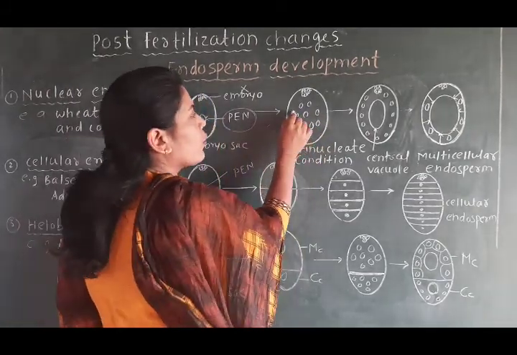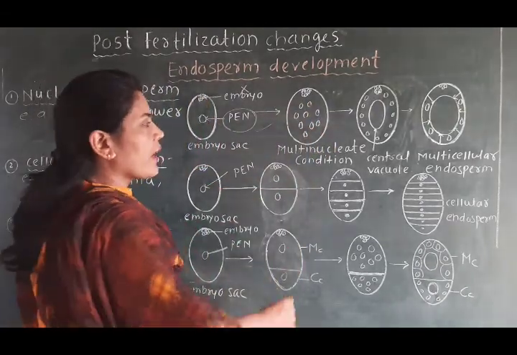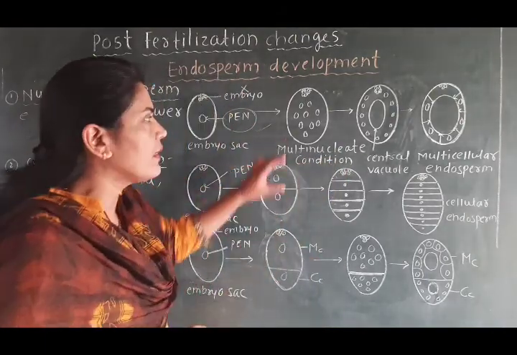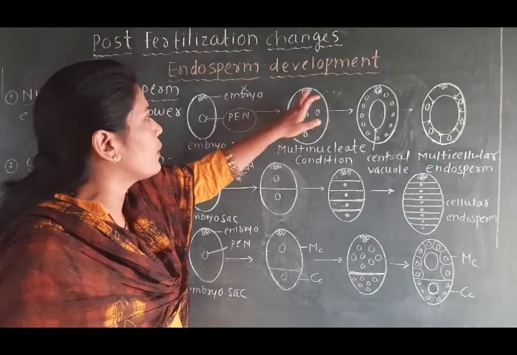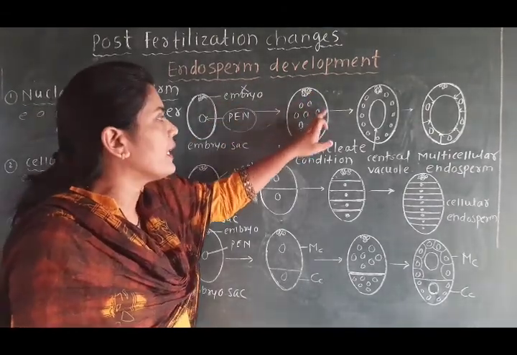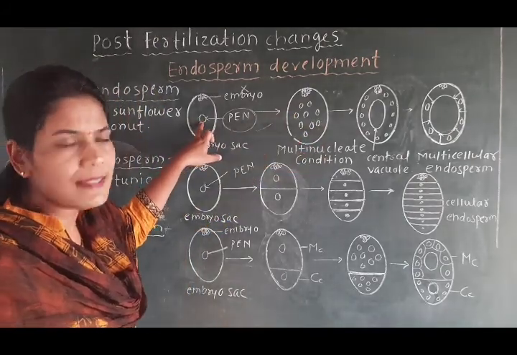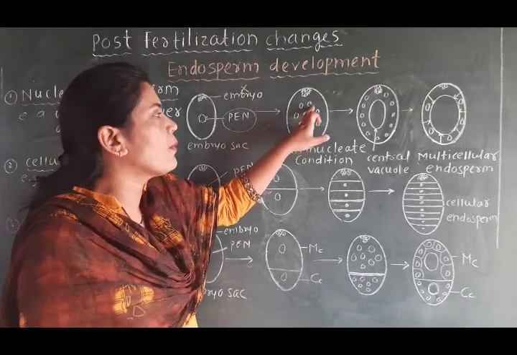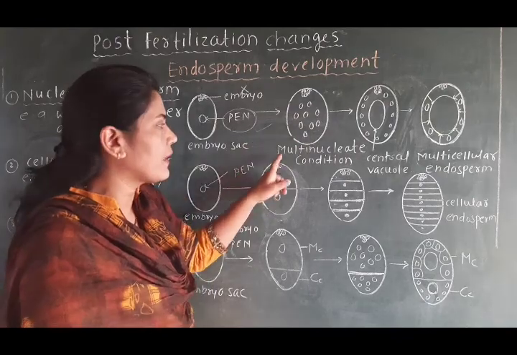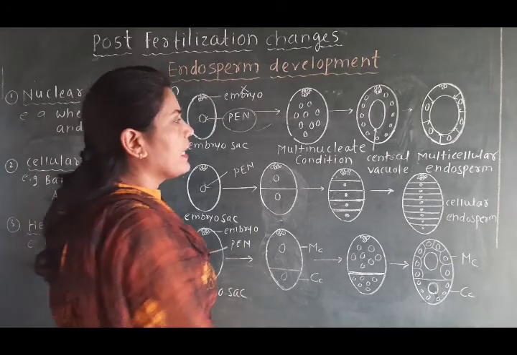There will be no formation of cytoplasm around these nuclei, and that's why here we label it as a multinucleate condition. That means this is the embryo sac, this one is the embryo that we have labeled here, and we are going to discuss only the primary endosperm nucleus division, that is, the single primary nucleus divides mitotically and forms only free nuclei. There is no formation of cytoplasm, and that's why we label it as a multinucleate condition. Okay, then what happened next?